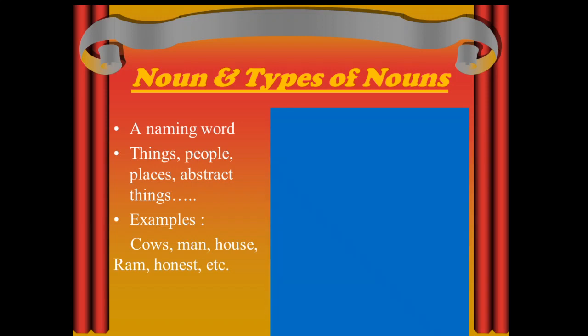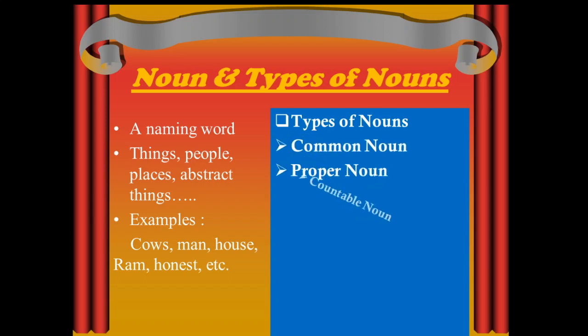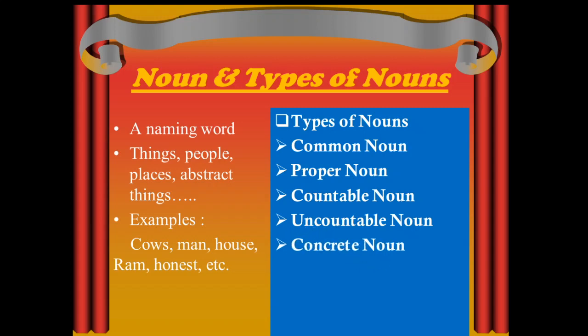So let's see which are the types of nouns. Common noun, proper noun, countable noun, uncountable noun, concrete noun, abstract noun, collective noun. Even compound noun we have. So let's learn one by one from the common noun.